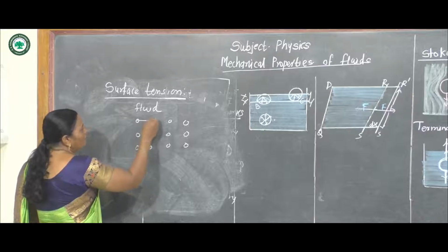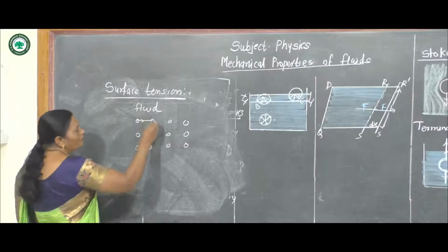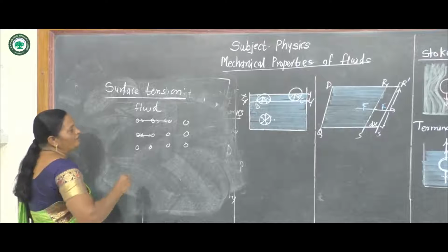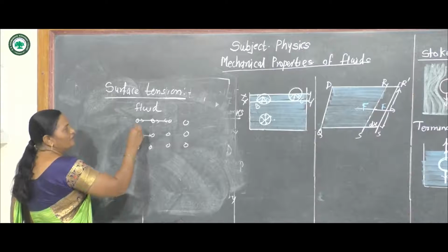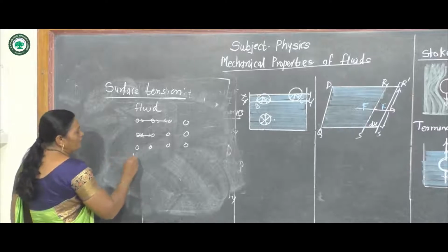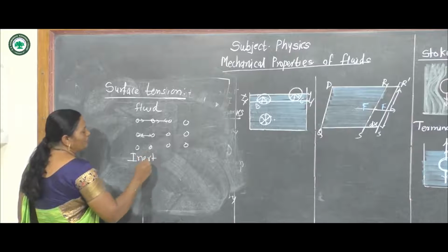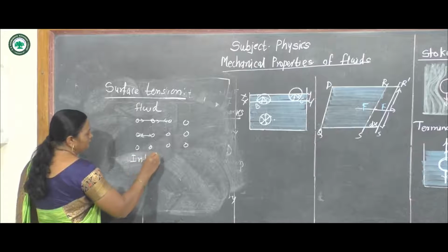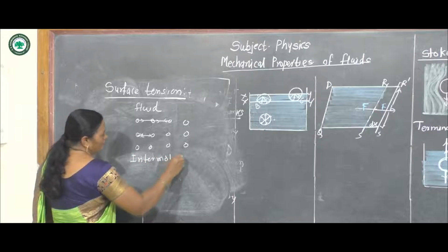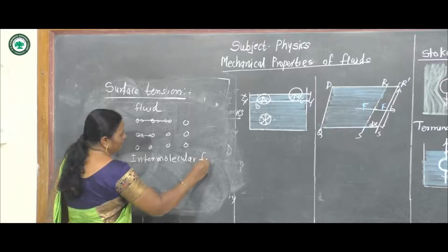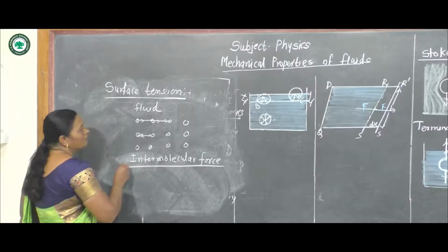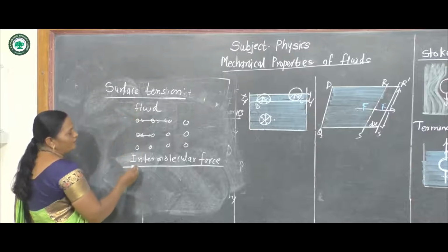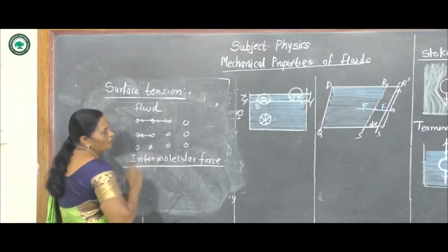The force of attraction between the molecules is called intermolecular force. The force of attraction between two molecules of the fluid is called intermolecular force.